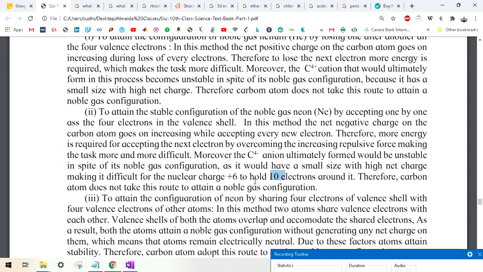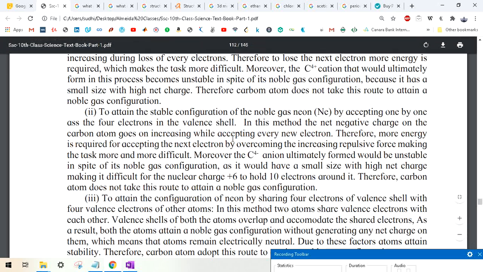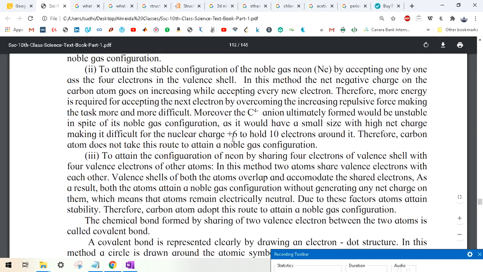That is when the atom will become very unstable, and therefore the carbon atom does not take a route to attain noble configuration. So losing is rejected, gaining is rejected. So what will the carbon do then?